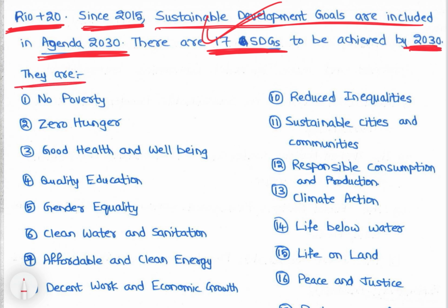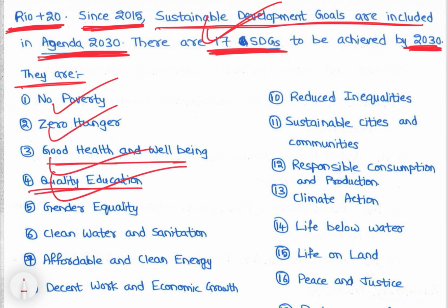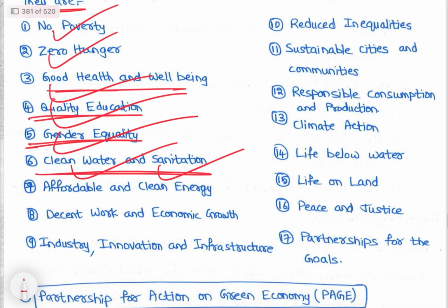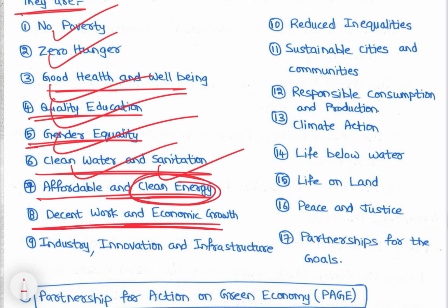So they are: no poverty, first SDG; second is zero hunger; third is good health and well-being; fourth is quality education; fifth is gender equality; sixth is clean water and sanitation; seventh is affordable and clean energy; eighth is decent work and economic growth; ninth is industry, innovation and infrastructure; 10th is reduced inequalities;